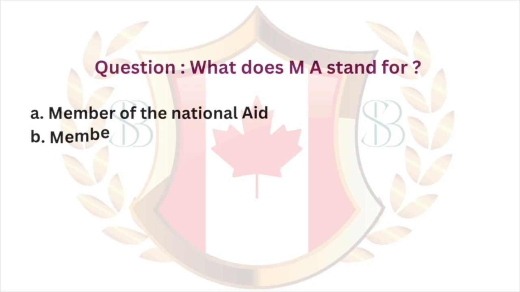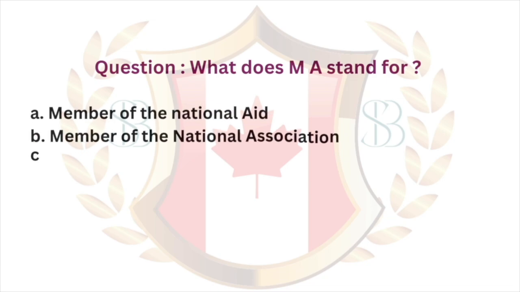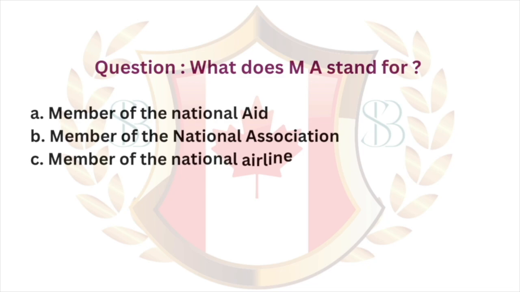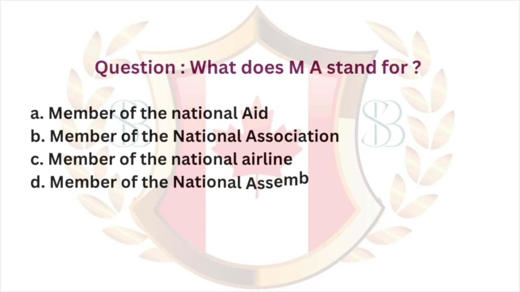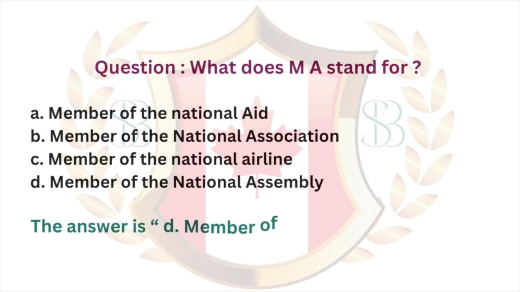Question. What does MA stand for? A. Member of the National Aid. B. Member of the National Association. C. Member of the National Airline. D. Member of the National Assembly. The answer is D. Member of the National Assembly.